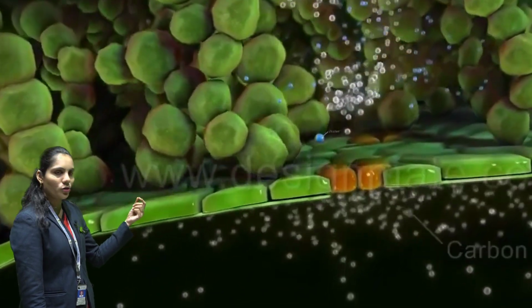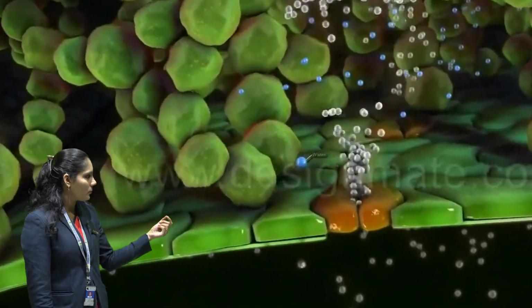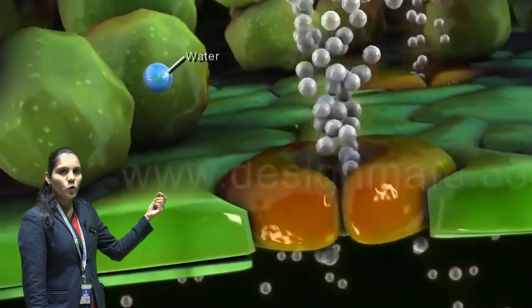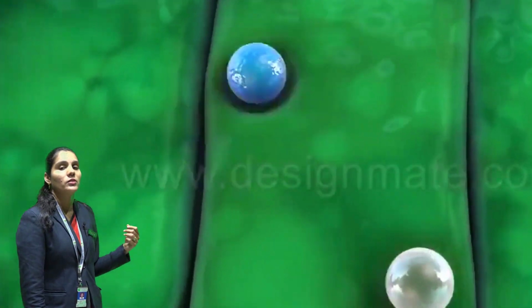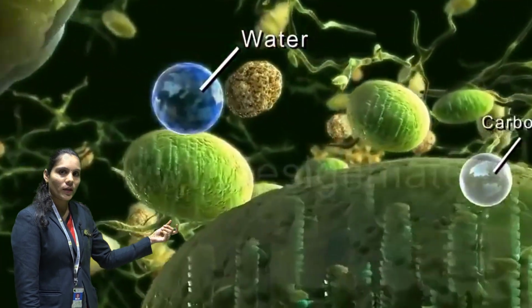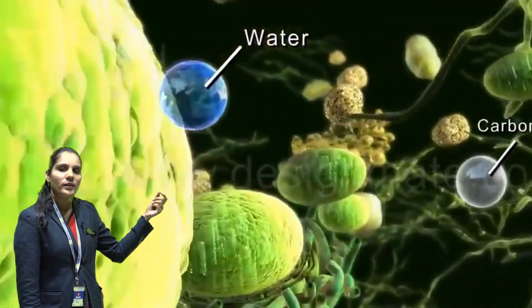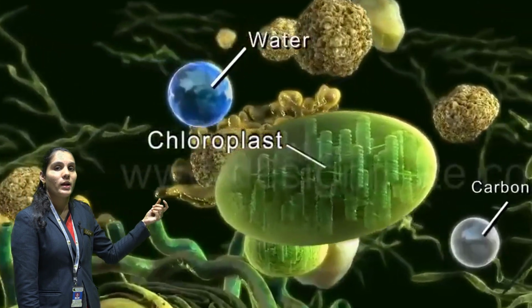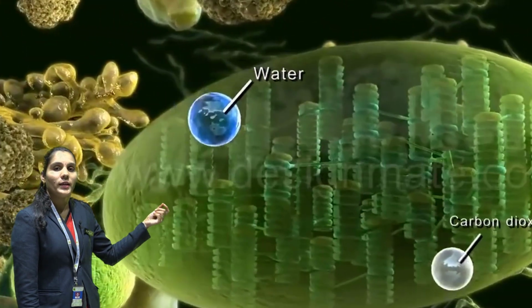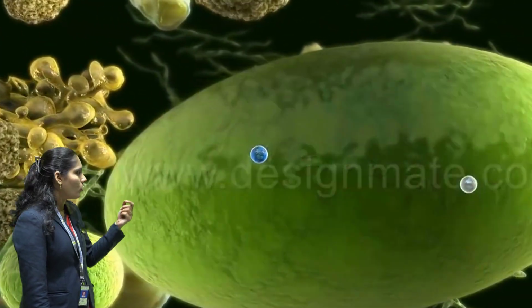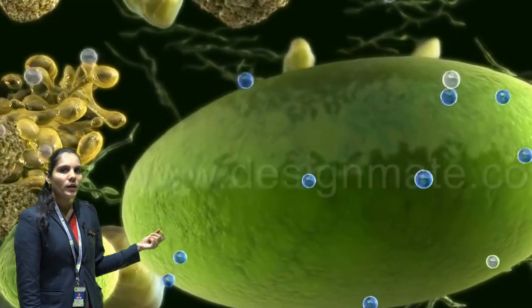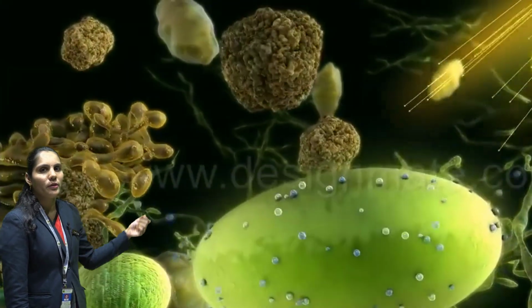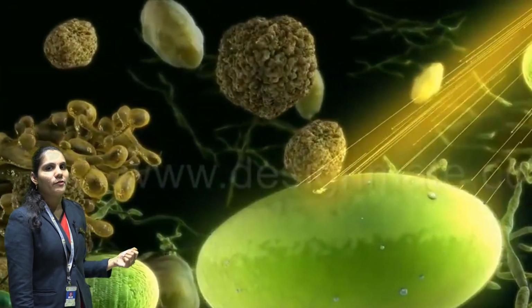After that, the water molecule and the carbon dioxide molecule are finally absorbed in the specialized cell which has the chloroplast. Inside the chloroplast, the chlorophyll pigment absorbs the water molecule and the carbon dioxide molecule properly, and it has the ability to trap the sunlight from the sun.